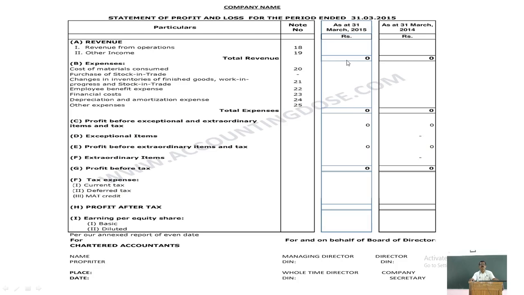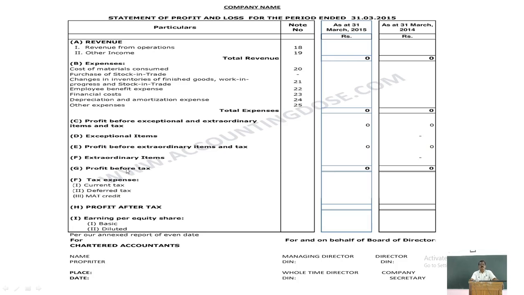This is total revenue, and this is total expenses. Total revenue minus total expenses will be the profit before exceptional and extraordinary items and tax. Then you have to deduct the exceptional item if there is any, then the extraordinary item if there is any, and then tax. These three items are to be deducted from this profit, and the balance will be profit after tax.